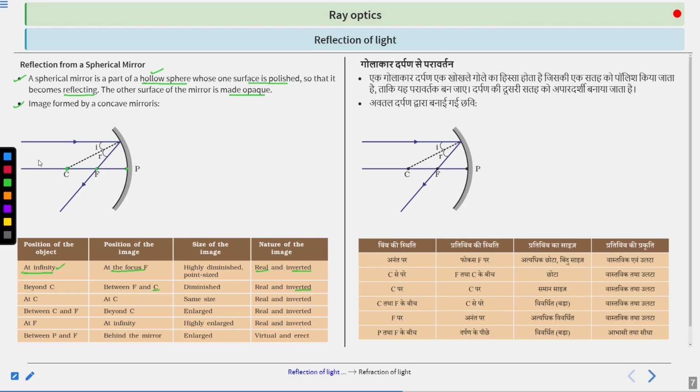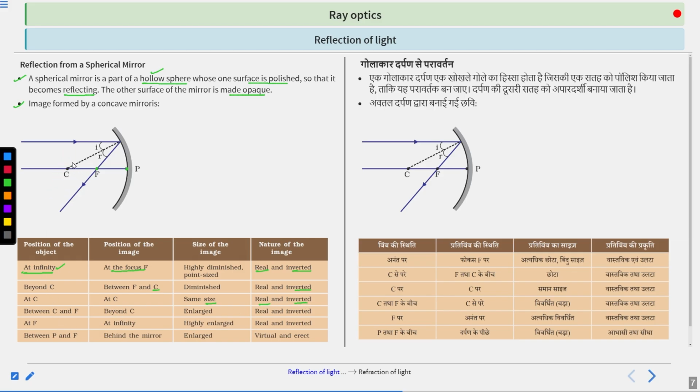Next case is when the position of the object is at the center. Suppose the position of the object is here. In that case, the position of the image is at C. This is the special case where the position of the object and the position of the image are both the same, and the size of the image is the same size. The nature of the image is real and inverted.